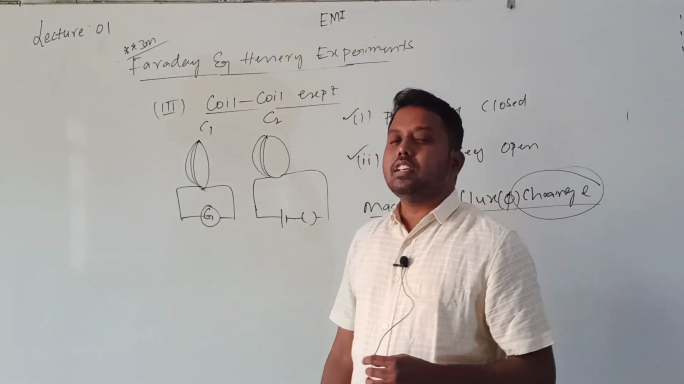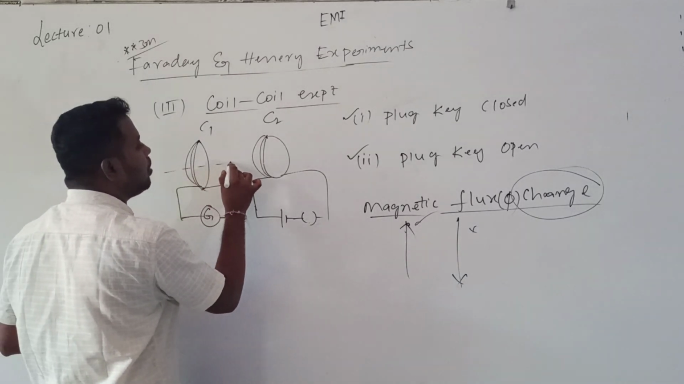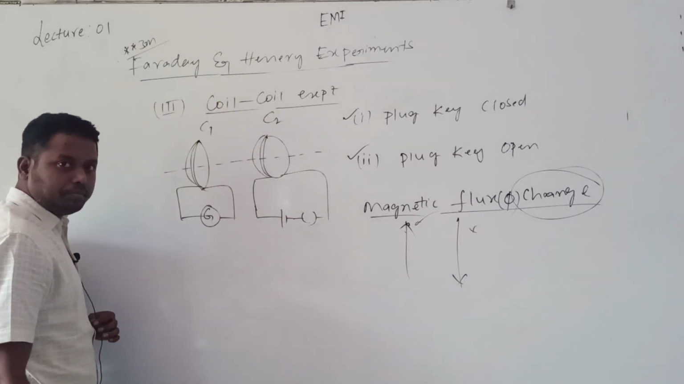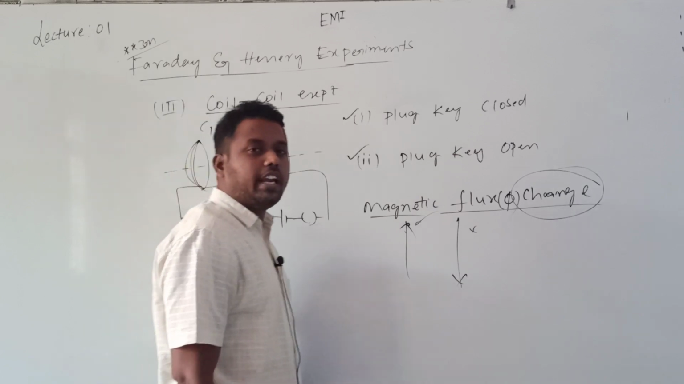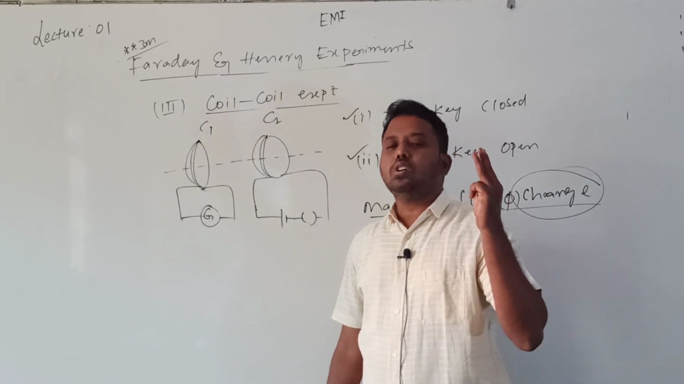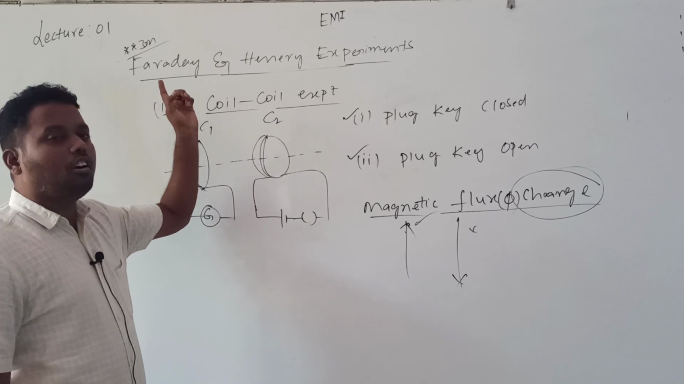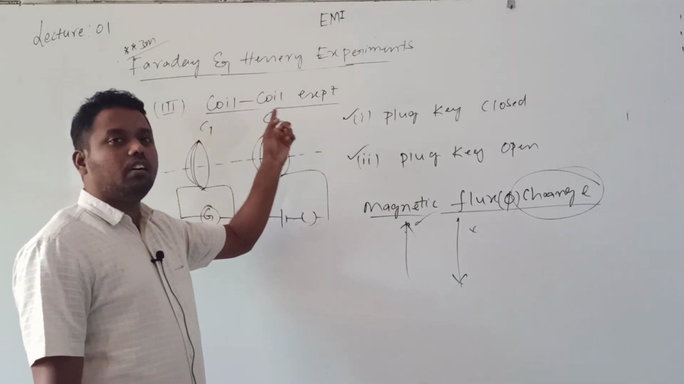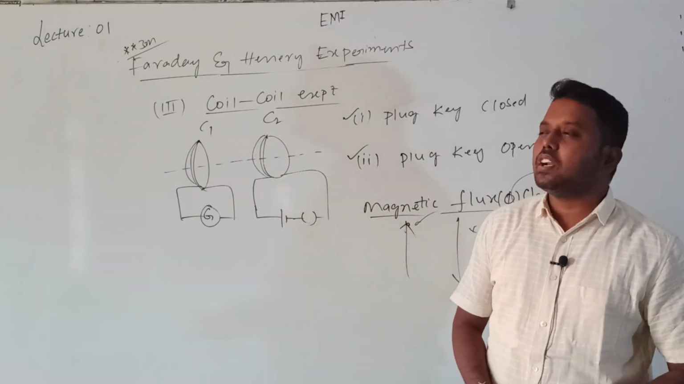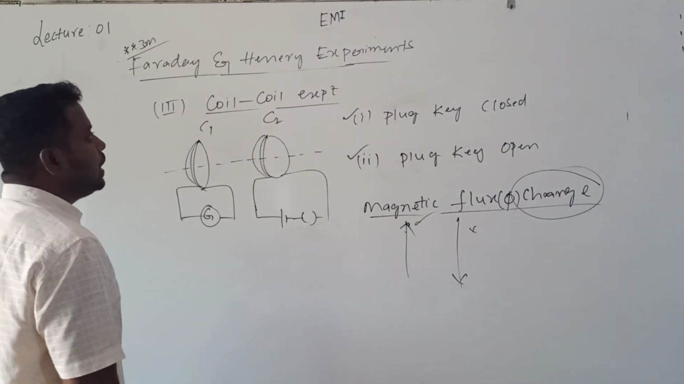Understood? This effect can be observed more by keeping an iron rod along the common axis of C1 and C2. So this is regarding Faraday's and Henry's experiments. In total we discussed 3 experiments: the coil and magnet experiment, the coil and coil experiment, and one more coil and coil experiment. These are the Faraday and Henry experiments.